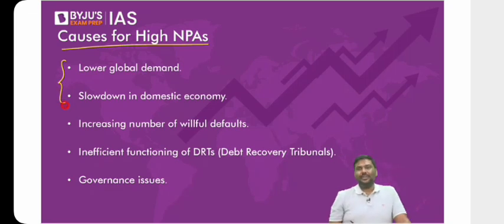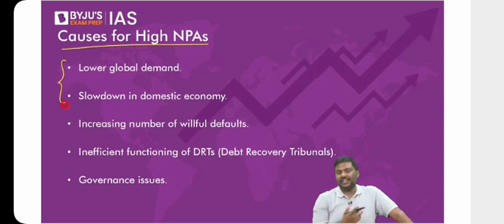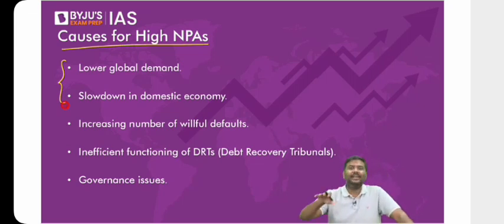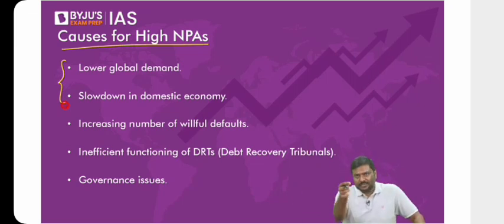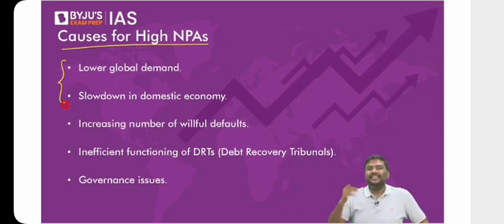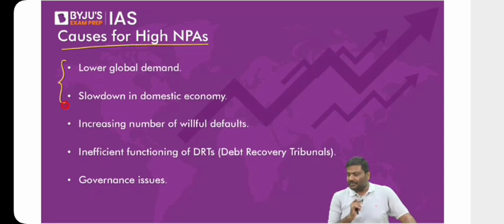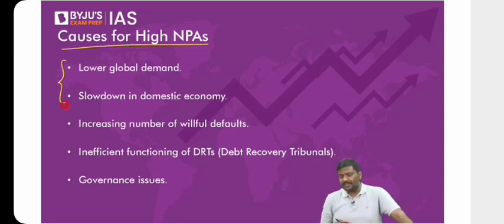Automatically you'll understand. What has happened because of the pandemic, at least in the last 2 to 3 years? Don't you think companies have taken loans? They have machinery, but they are not able to supply more in the domestic market as well as the international market. The reason for this is the pandemic. In the domestic market, demand has gone down. People have lost jobs, etc. Will it not contribute to the increase in NPAs?